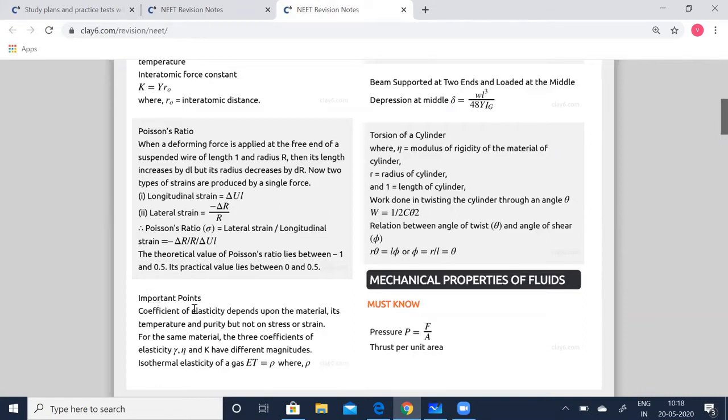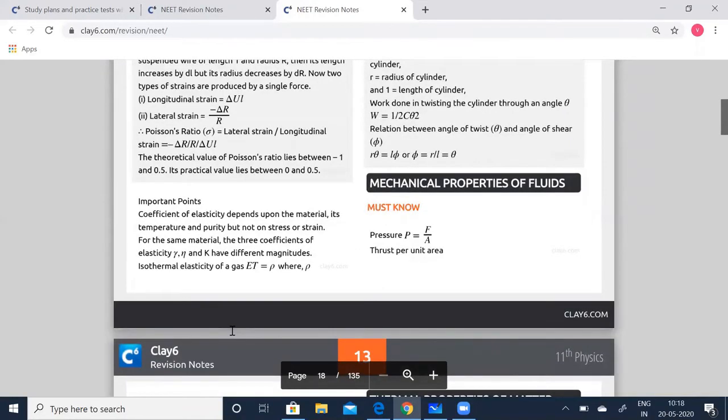What are the other important points you'll have to note in this particular chapter are the following. Coefficient of elasticity depends upon the material, its temperature and purity, and not on stress or strain. For the same material, the three coefficients of elasticity, gamma, eta, and K, have different magnitudes.